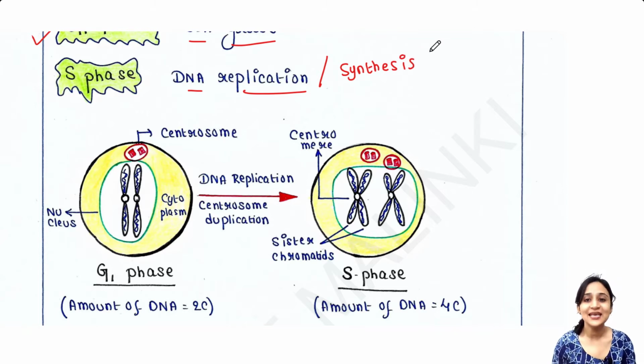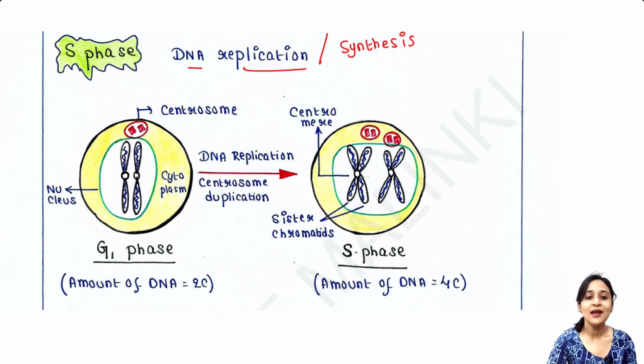That is the S phase. Because when a cell divides into 2, the new cells will get new DNA. That means the DNA should be replicated before cell division. Otherwise, new cells will not be able to get the DNA. So, DNA replication or DNA synthesis occurs during S phase.